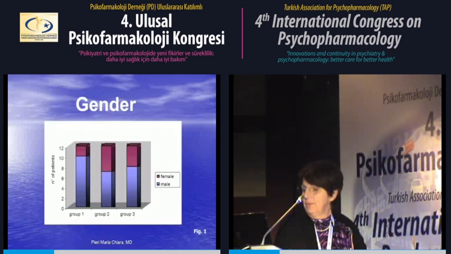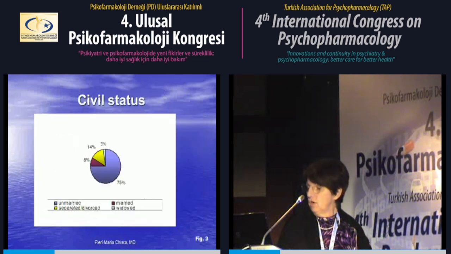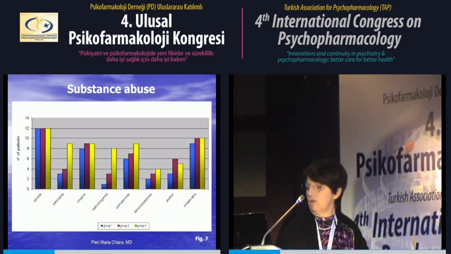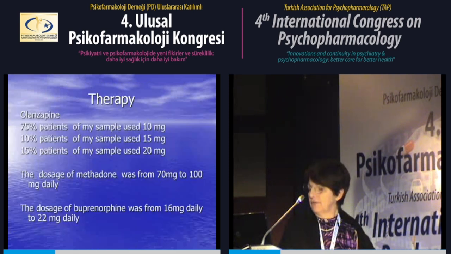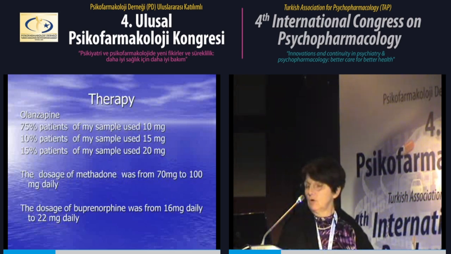During the observational period, urinary metabolites of heroin, cocaine, and cannabinoids were randomly measured. You can see in this slide the gender of my sample, the age subgroups, the civil status, and the occupation. You can see the substance abuse of all 3 groups, with a similar use of opioids in all 3 subgroups.